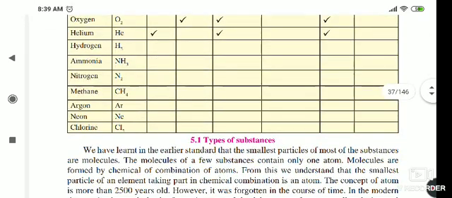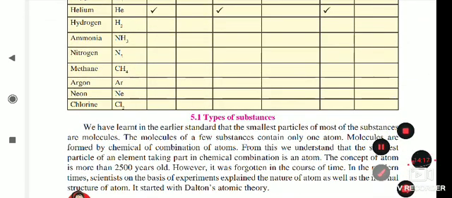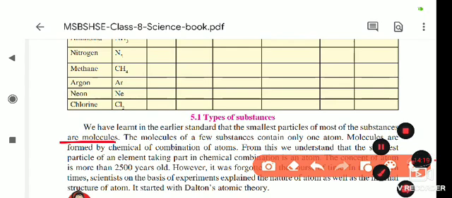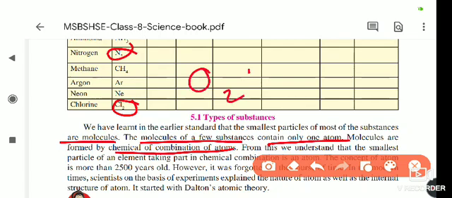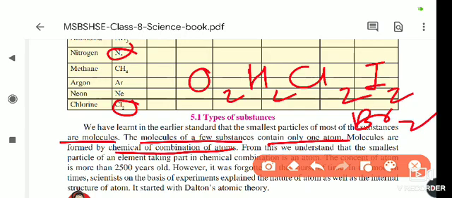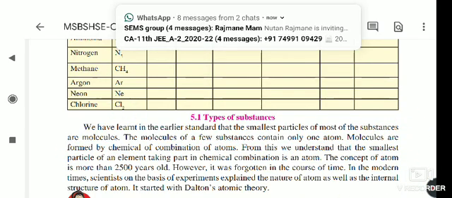So what is the statement given here? The smallest particle of most of the substances is the molecule. Molecules of a few substances contain only one atom, for example chlorine, nitrogen, N2. Those molecules are formed by the chemical combination of atoms. Some are always present as H2, O2, N2, Cl2, I2, Br2 (bromine). These all combine with their own kind.